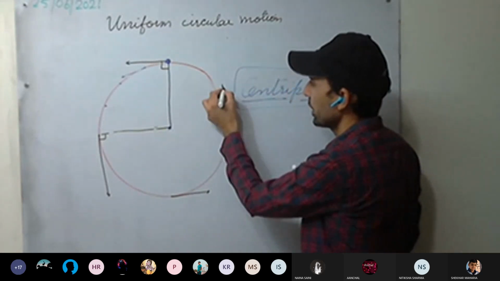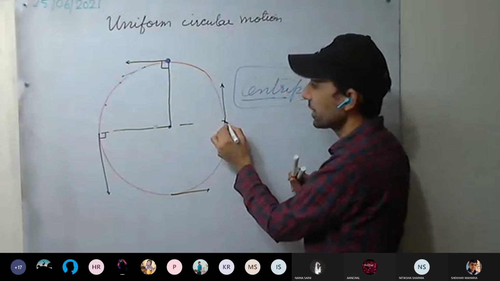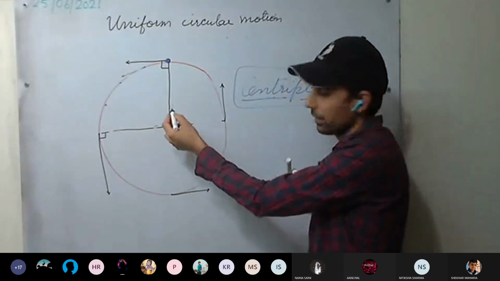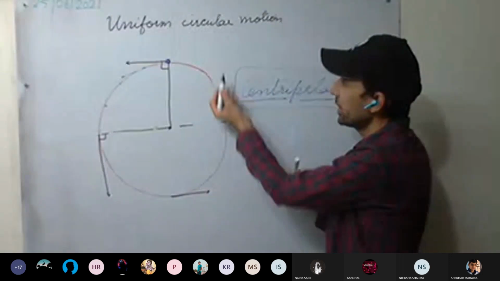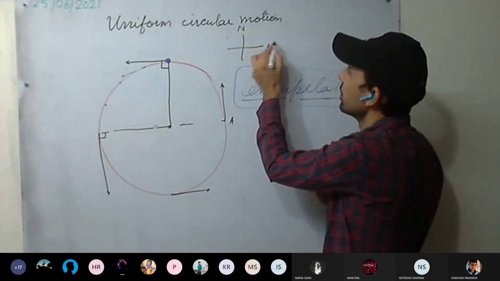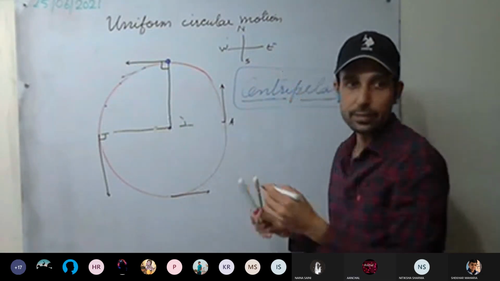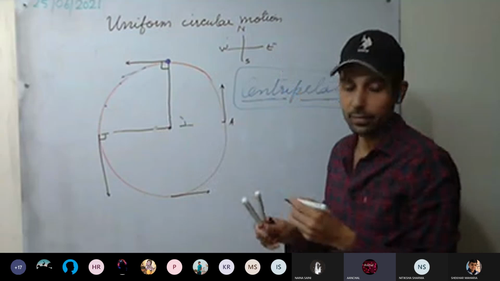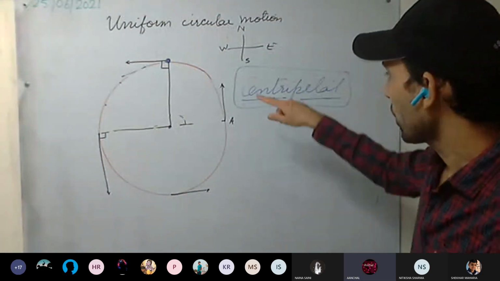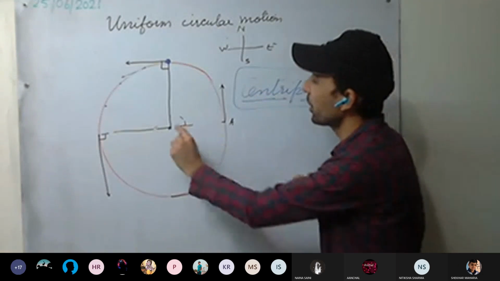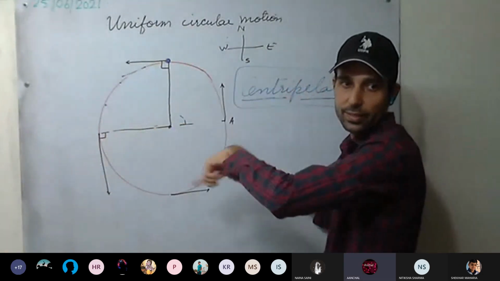At this point, this will be the direction. So at this point, what is the direction? If we are taking t time to complete one circle, at this point A, what will be the direction? It's towards north, and after t by 4 time. At this point A, can we draw a tangent in the direction of south? Yes, we can draw, but that would mean the body is moving clockwise this way.